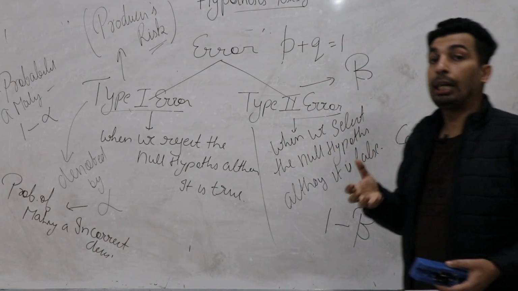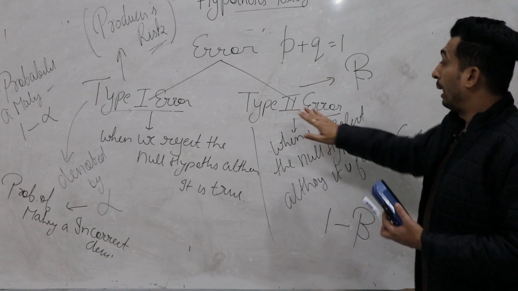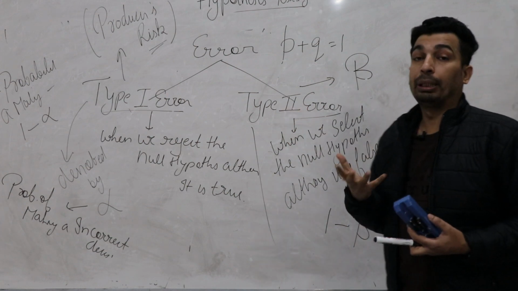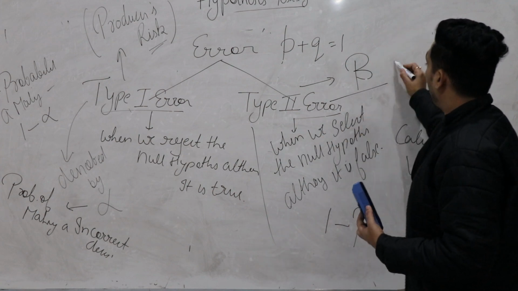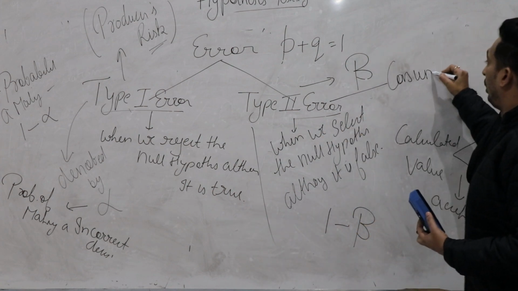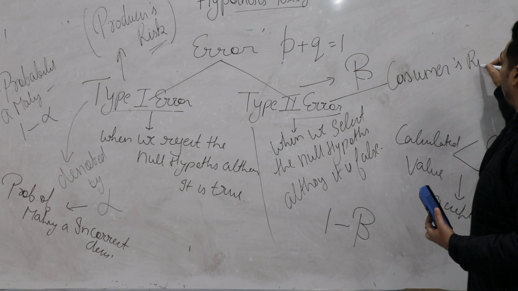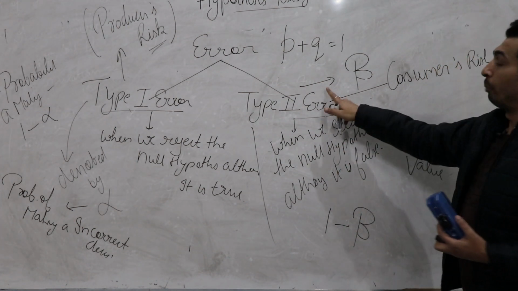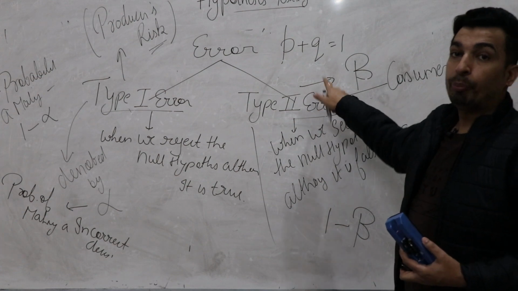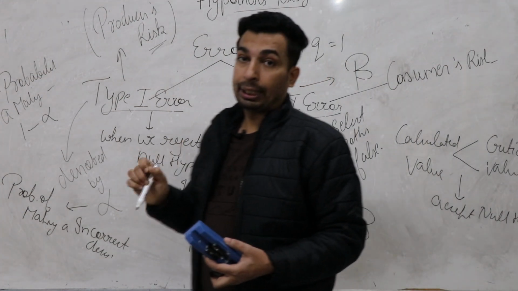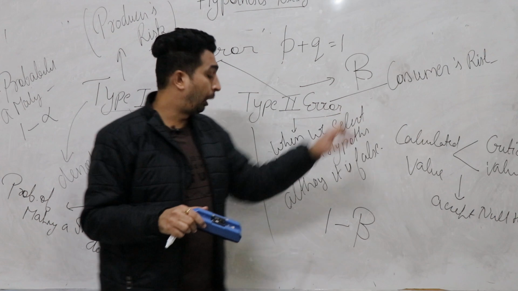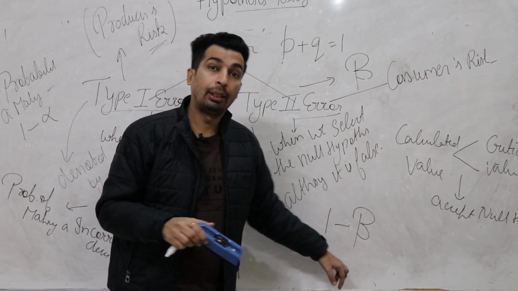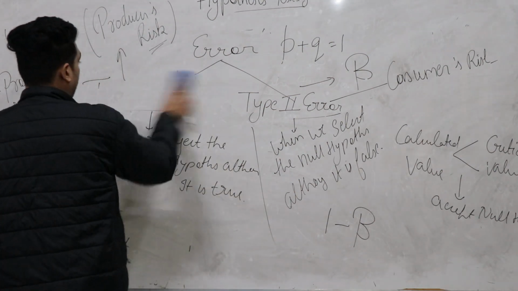Type 2 error is when we select the null hypothesis although it is false, and this type of error is also known as consumer's risk. Clear? And it is denoted by beta. So in this case the incorrect decision is denoted by beta, and the probability of a correct decision is 1 minus beta. Clear? Next concept.